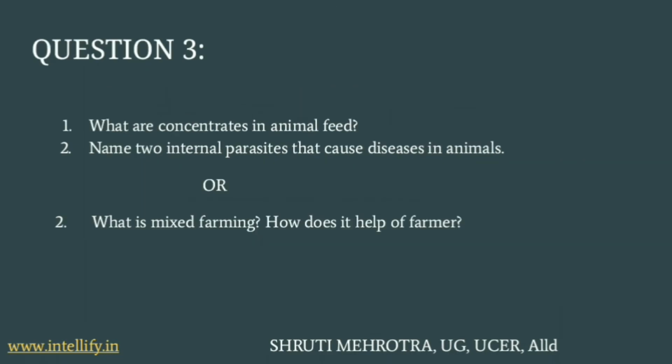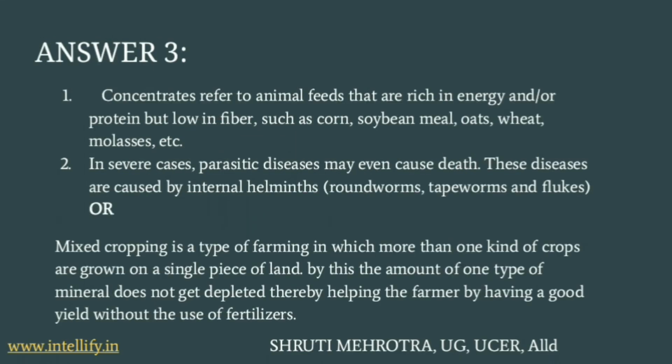The second part of the same question is an optional one, where we are going to discuss both options. The first is: name two internal parasites that cause diseases in animals. Diseases in animals can be caused by internal as well as external parasites, but since the question asks for internal parasites, we give examples of internal parasites. They are roundworms, tapeworms, flukes, etc.